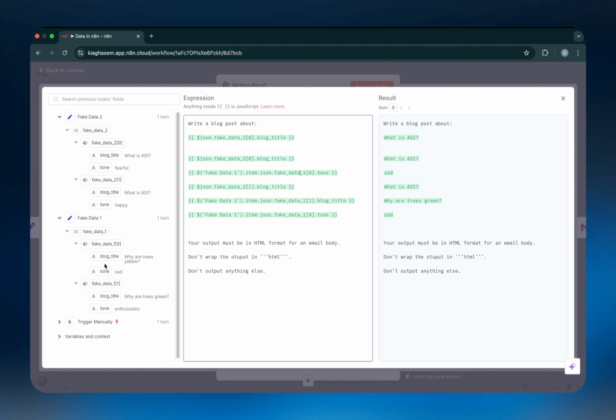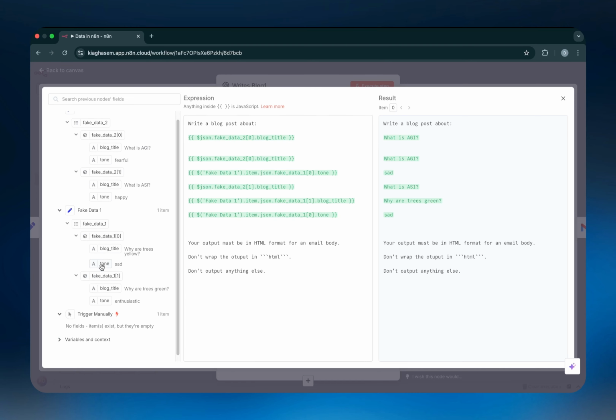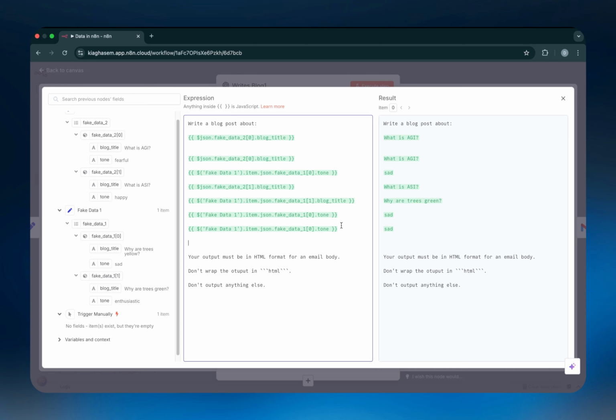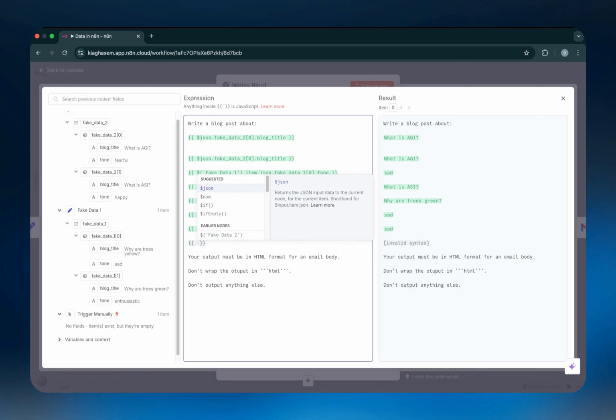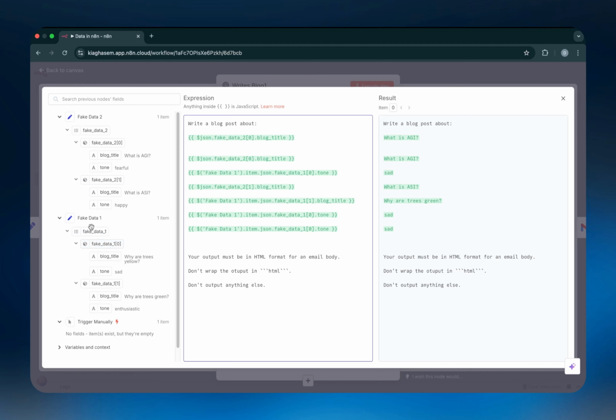So you can literally just drag any variable in any node you want, pull it in, place it there, and just like that, it's going to write the exact expression to reference that specific variable. So it's literally so simple. I know I said so a lot of times, but it really is mind-blowingly simple. So there's technically two ways you can do it that are very easy. One is to put the brackets and then just go with n8n suggestions, or what you can do is just drag whichever data point you want from wherever and then just place it there.